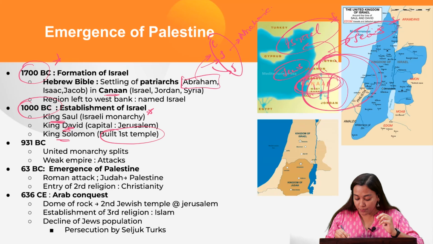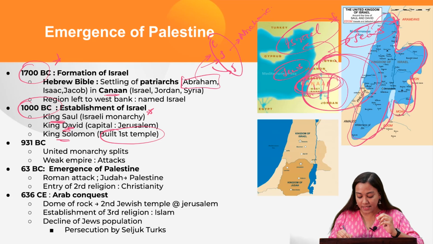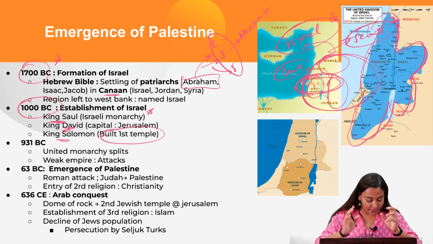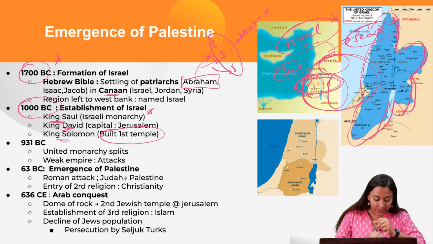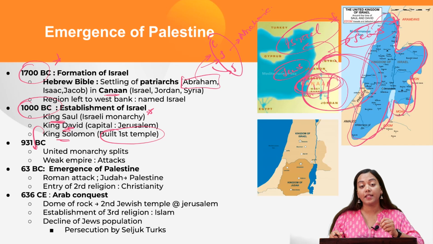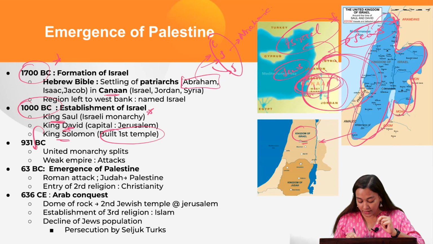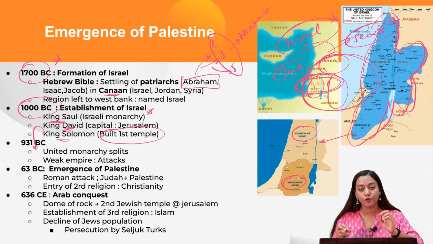So during the time of King Solomon, can you see the extent of the empire? Can you see the Israeli kingdom over here? This is the entire Israel kingdom. But then what will happen? With the death of King Solomon, there will be a fallout of this consolidated empire, and therefore it will now get split into two divisions. The first division is the kingdom of Israel with the capital Samaria, and second, southwards, is the kingdom of Judah. Now please remember, this is the kingdom of Judah, the capital is still Jerusalem, but both of them will be